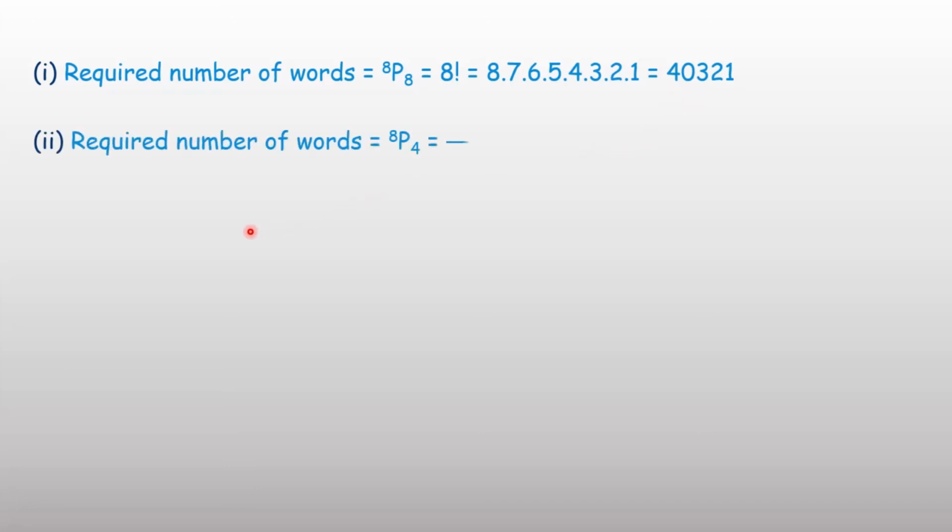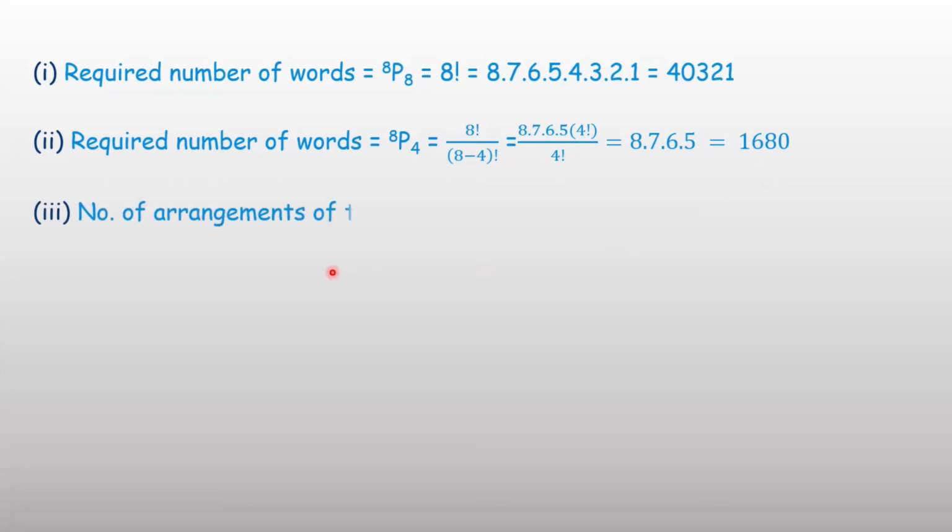Now in the second question, 4 letters are used at a time. The total number of letters is 8. You are going to use 4 at a time. So therefore, factorial 8 upon factorial 8 minus 4. nPr is factorial n upon factorial n minus r. 8 minus 4 means factorial 4. Therefore, numerator is written as 8 into 7 into 6 into 5 into factorial 4. Factorial 4 cancels out, and the result is 8 into 7 into 6 into 5, equal to 1680.